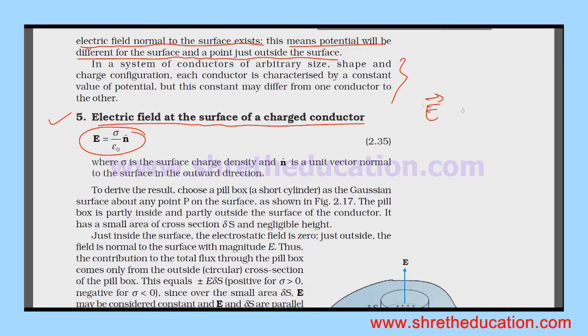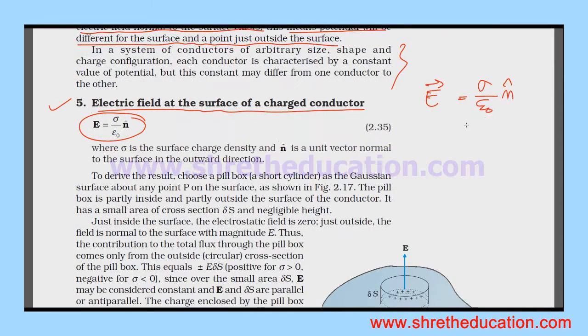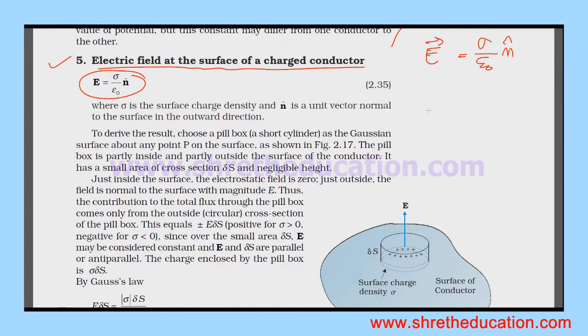E equals sigma by epsilon naught times n cap. Here sigma is the surface charge density, that is, the charge per unit area, for a small area element delta s, where sigma is the surface charge density and n cap is a unit vector normal to the surface in the outward direction. This is my outward direction.